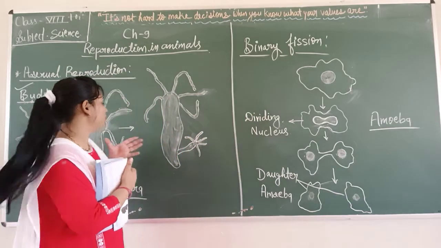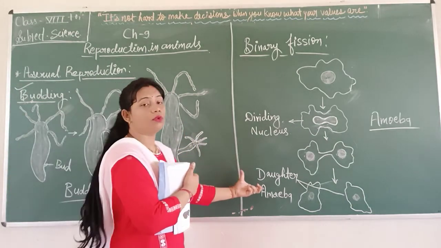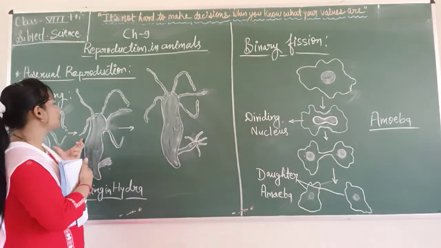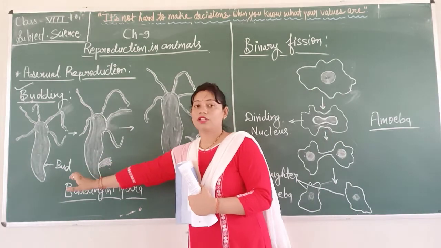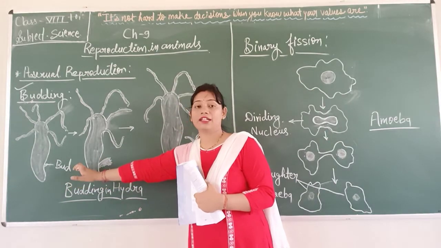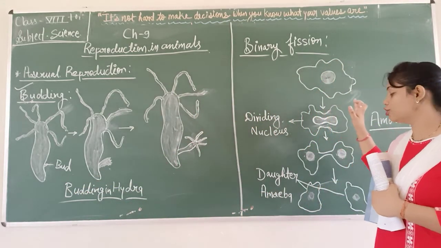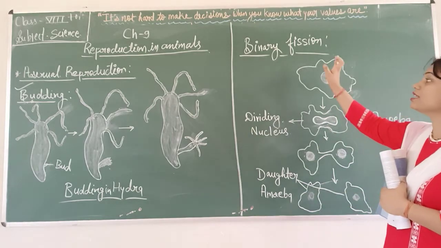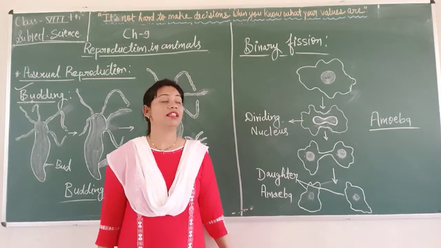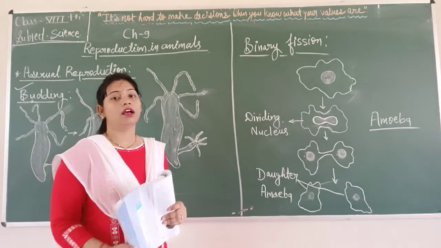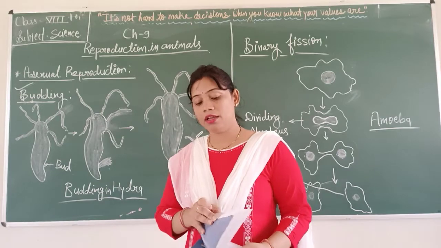In hydra only one parent is involved, and in amoeba only one parent is involved. That means these are examples of asexual reproduction. In hydra, reproduction is going on by a bud, so it is known as budding. In amoeba, a single cell is dividing into two daughter cells, that's why it is known as binary fission. So these were the examples of asexual reproduction. With these two topics this chapter is completed.